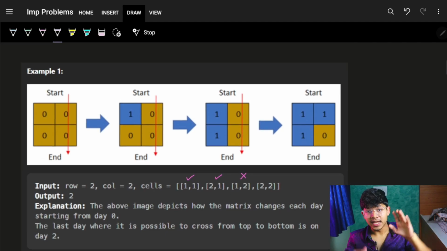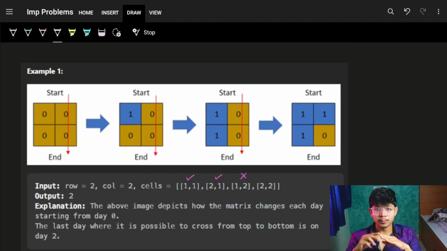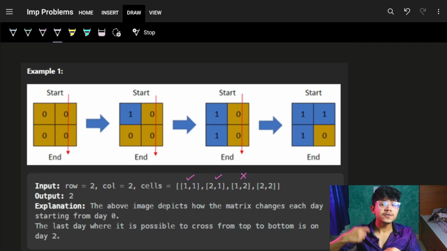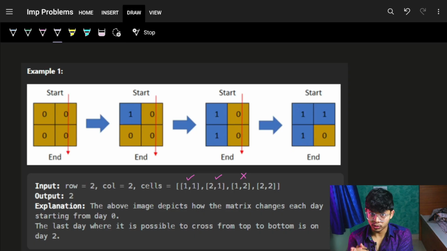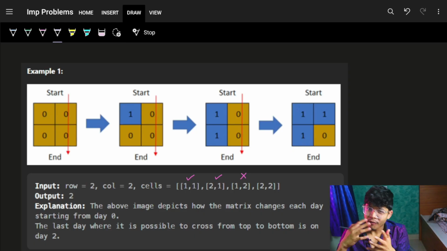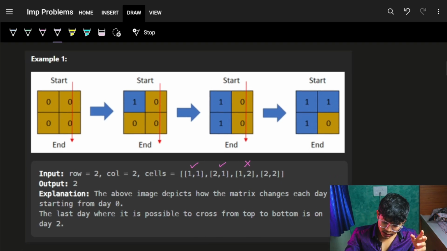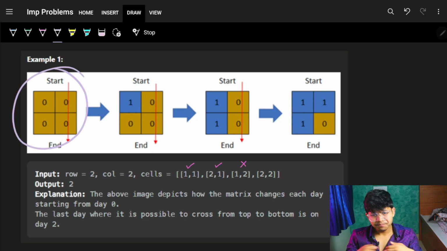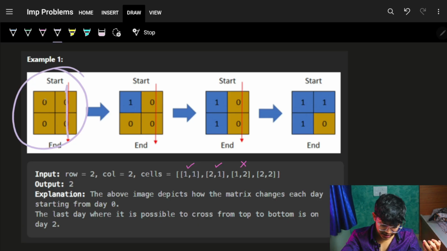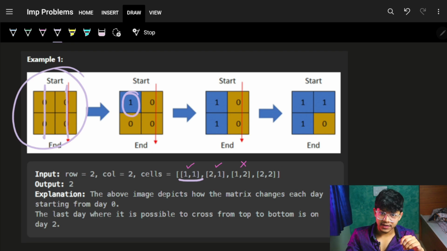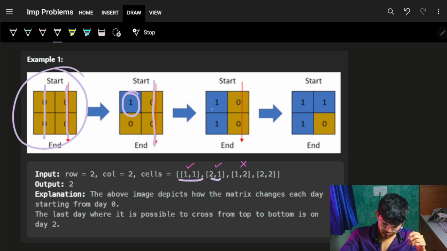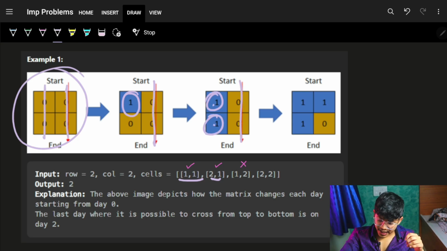Let's quickly go through the examples. In 90% of problems, the example gives you the actual intuition of what to think and what not to think. But we go by what is being done, then what we are actually doing, then what we can do. As you can see, initially on day 0, before even starting, we can easily walk from top to bottom. As 1,1 gets flooded, I can still move from top to bottom. Very good. As 2,1 gets flooded, again, I can move from top to bottom.